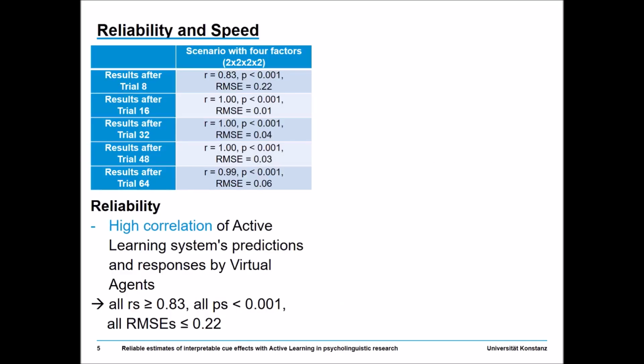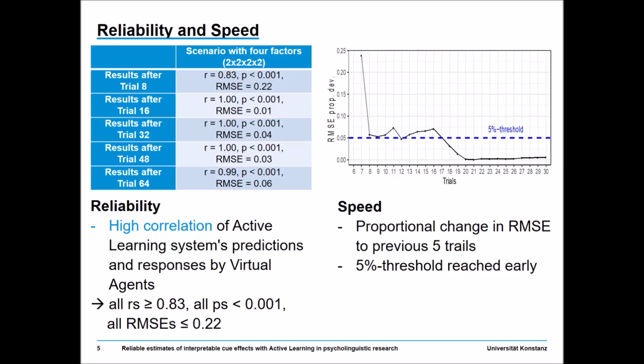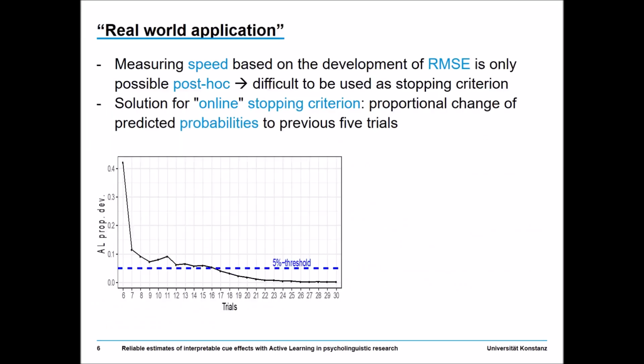Regarding reliability, correlation analysis between the system's predictions and the responses of the agents revealed high correlations with low RMSE values throughout the whole labeling process and therefore high reliability. Regarding speed, we calculated the proportional change in RMSE to the previous 5 trials. The 5% threshold, which marks the point where the improvement becomes marginal, was reached already after 12 of 64 trials. The calculation of the just proposed RMSE-based speed measure is only possible post-hoc.